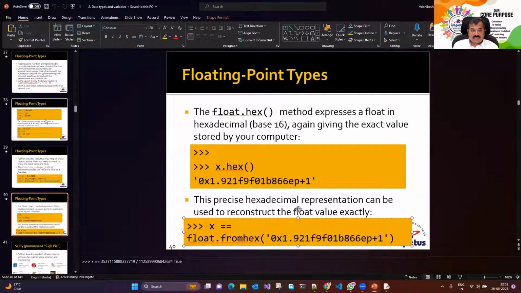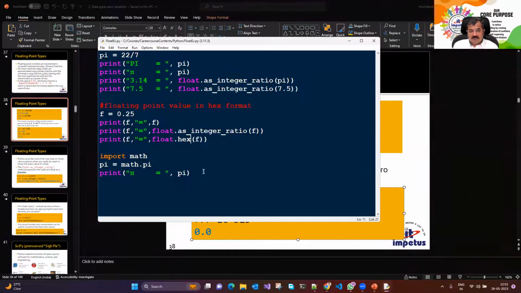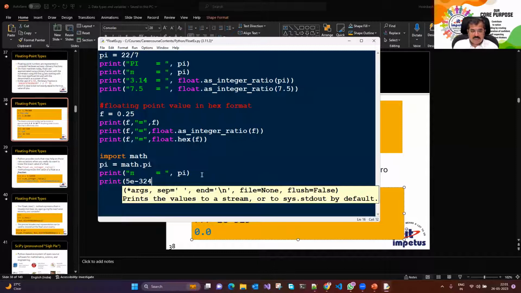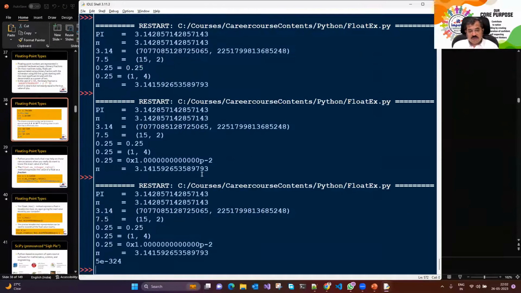From hex to decimal भी ला सकते हैं आप. But then if I have a number, suppose मेरे पास कोई एक ऐसा number है. If this is a number, and if I want to display that number, okay. So let's say I say print, and I want to display that particular number. So ये 5e minus 324 नहीं display करेगा. So let's run this particular code and see. If I run this particular code, and it said 5e minus 34.